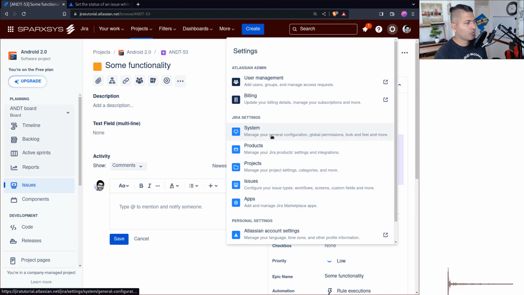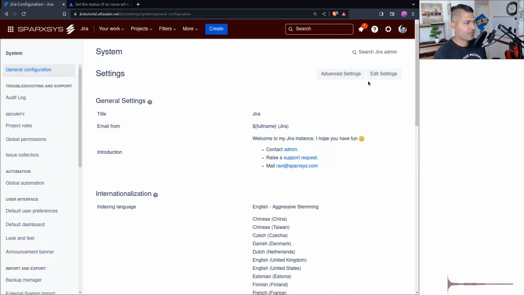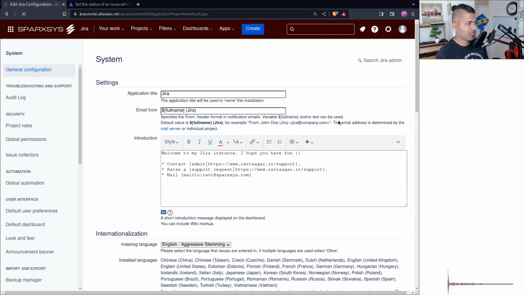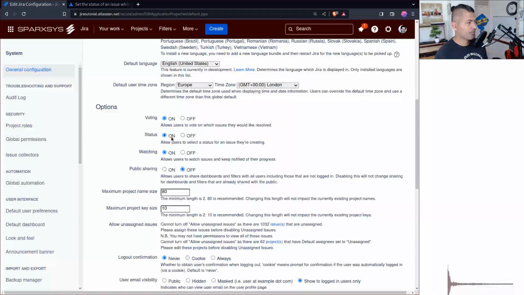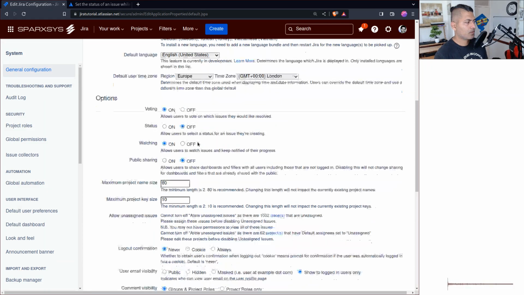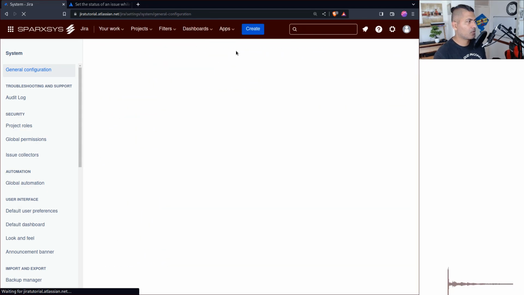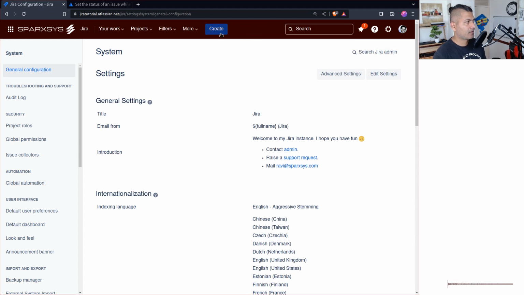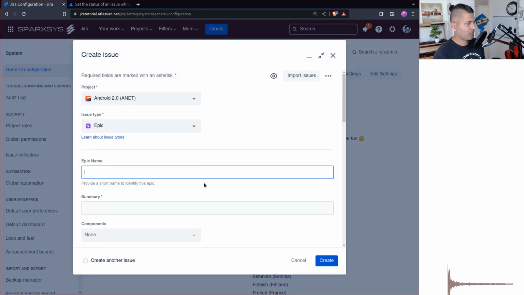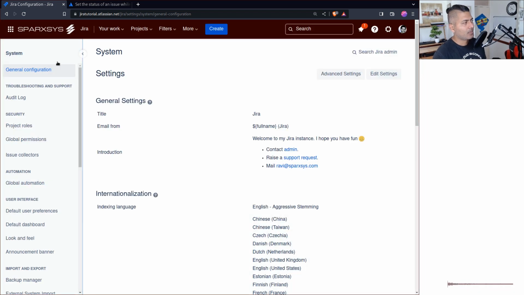So if you go to System, and if you go to Edit Settings, there is an option, fortunately, to disable it. There is something called Status On Create, and if I now click on the Create button, we are back to normal. And this is what I prefer.